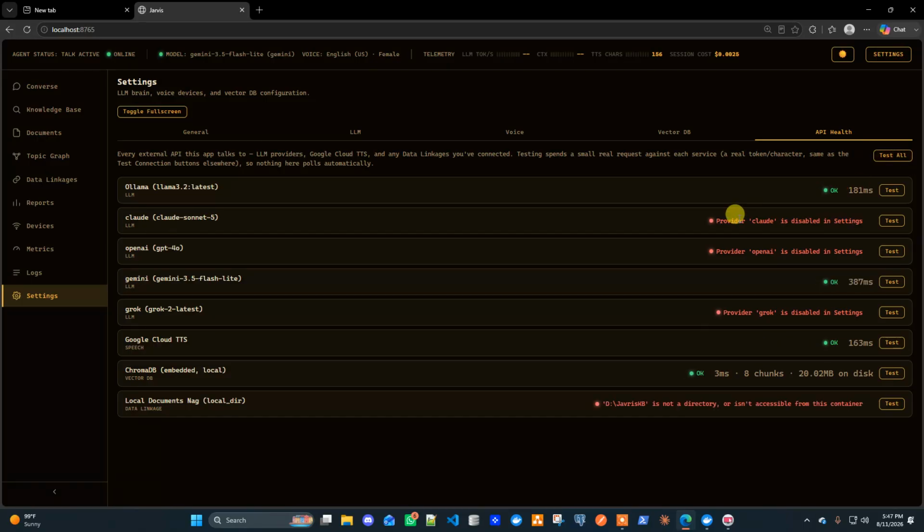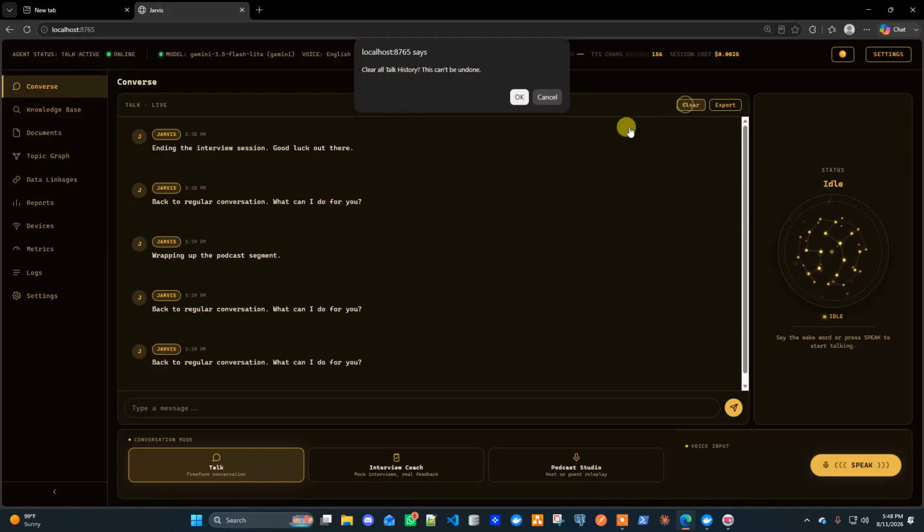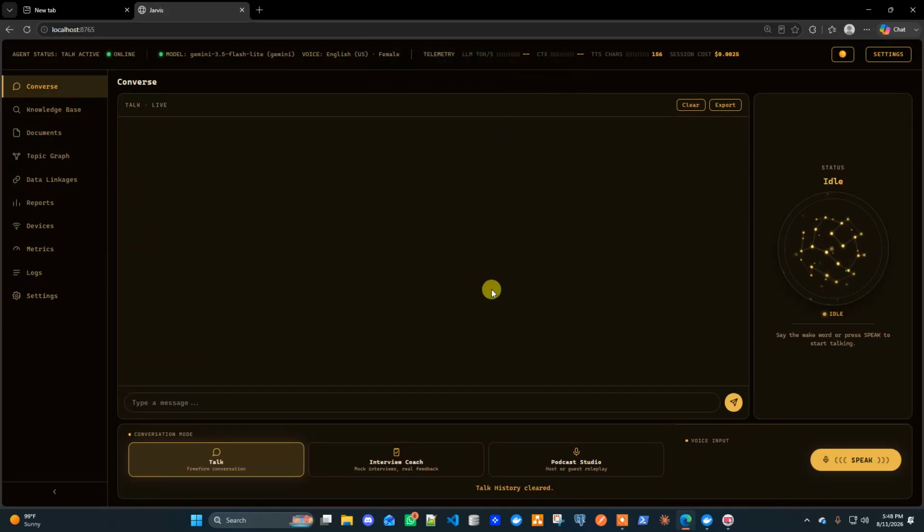Now since the Ollama Docker container is running, we have our Ollama model here. I did not configure Claude, I did not configure OpenAI, so these are disabled, and our Gemini is active. We have our Cloud TTS active and ChromaDB is active as well. I have not enabled access to the file store yet, so that's the reason it shows file store not accessible. Now going back here, let me clear the conversations.